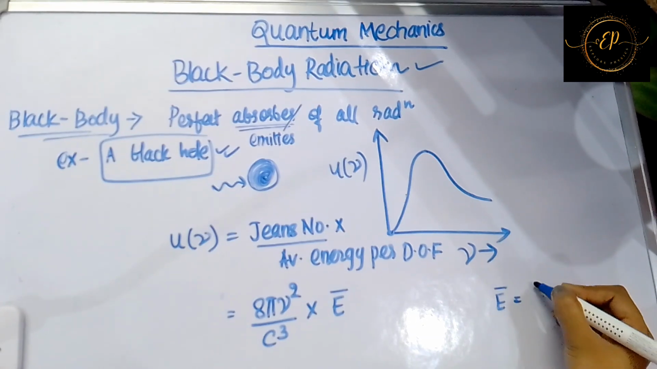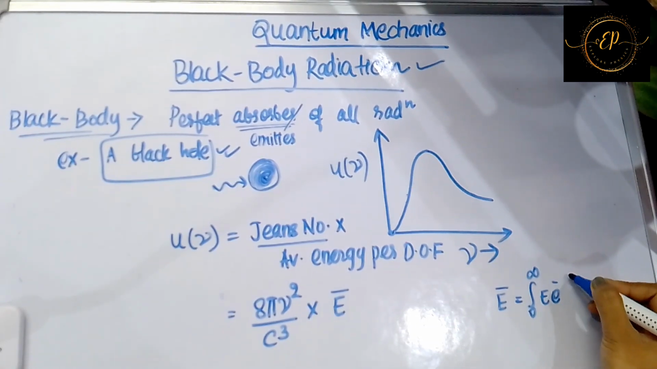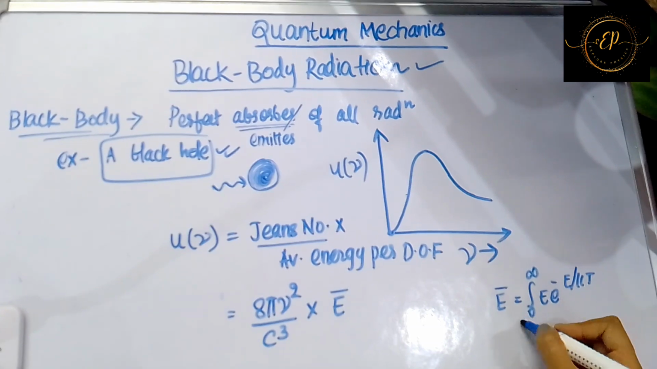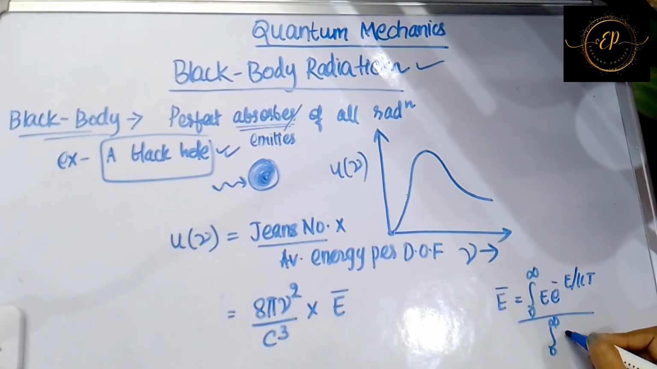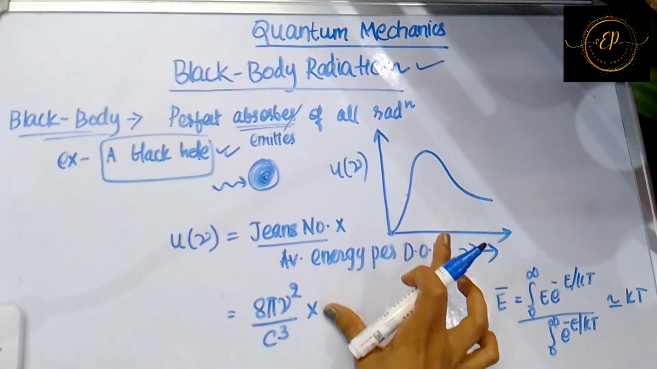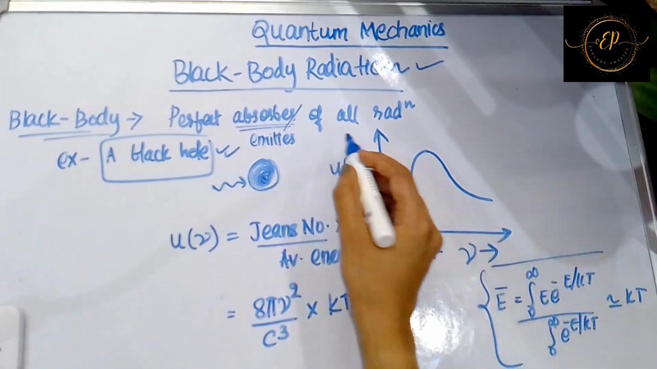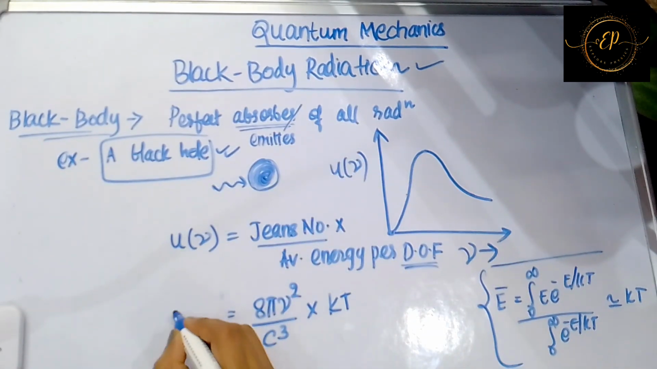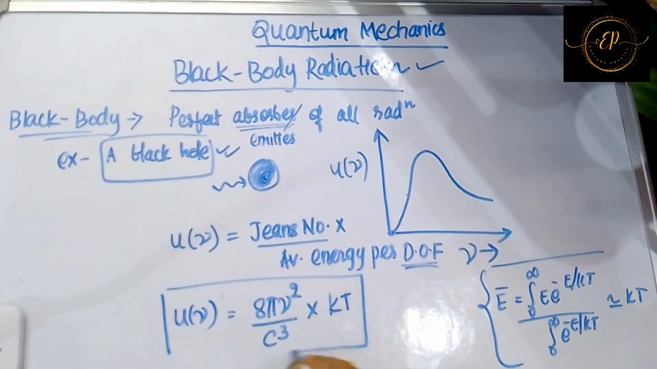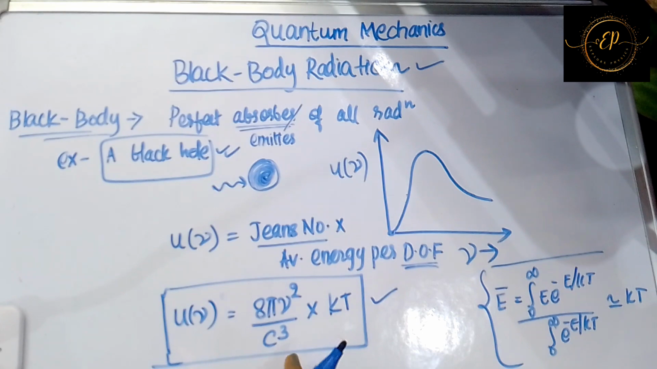E bar is equal to the integral from 0 to infinity of E exponential minus E by kT, divided by the integral of exponential minus E by kT. So by solving this, you will get a value equal to kT. So instead of E bar, you will get kT, which is the average energy per degree of freedom. So this is the u nu expression. By taking concepts from electrodynamics as well as thermodynamics, they have arrived at this expression. Okay, so just remember this value.